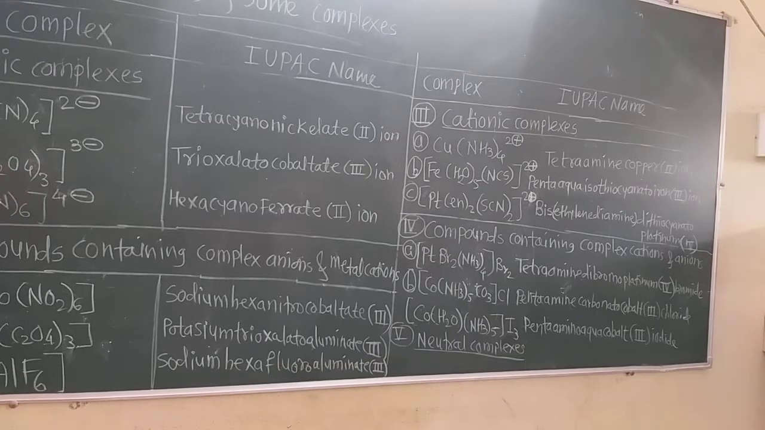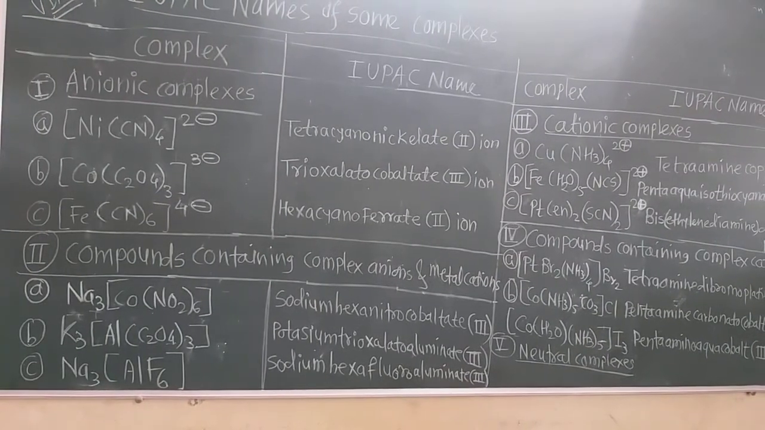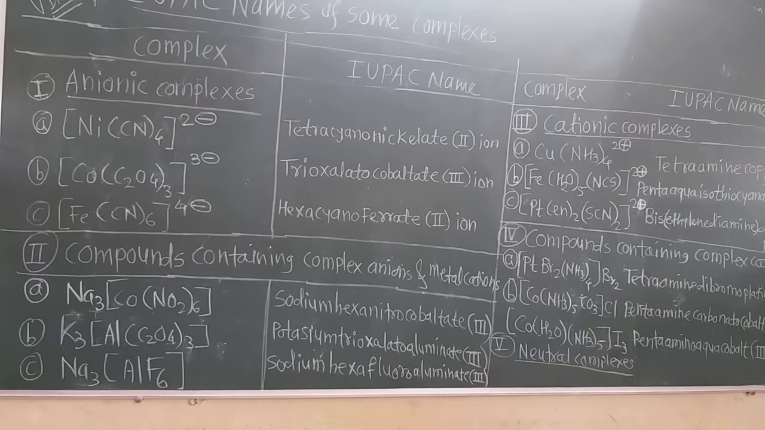Now see here, in these first examples, these are the anionic complexes. Anionic means the square bracket has the negative sign on it. So the metal names always end with ATE. But if they are cationic complexes, then write down the metal name as it is, as usual.